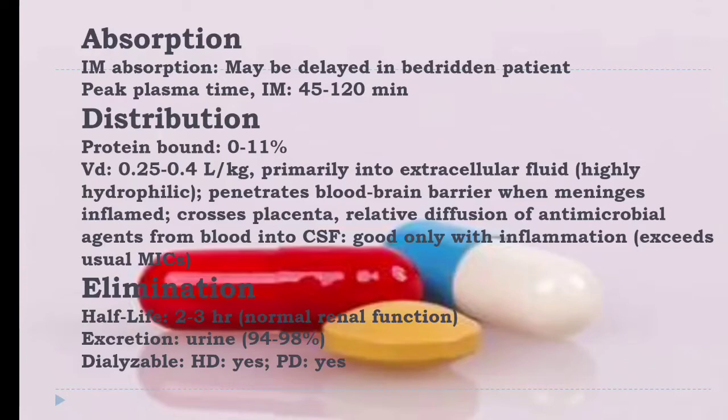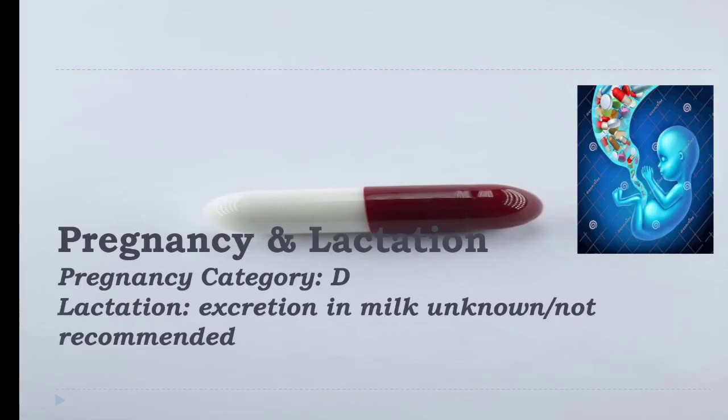Now its absorption and distribution pattern. IM absorption may be delayed in bedridden patients. Peak plasma time IM 45 to 120 minutes. Distribution: protein bound 0 to 11%, and VD is the volume of distribution. Elimination half life is 2 to 3 hours in normal renal function, and excretion in urine is 94 to 96%. These are the basically important features of amikacin.